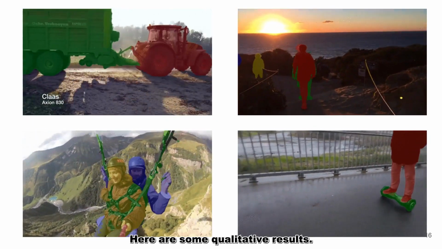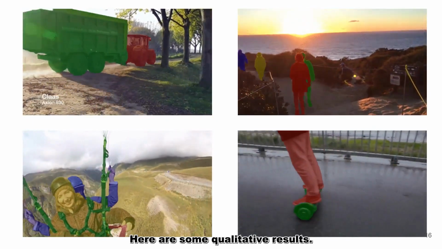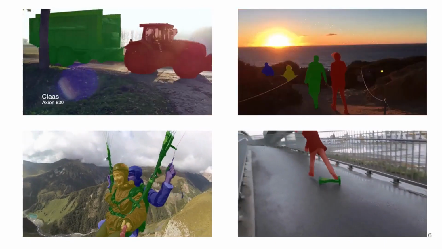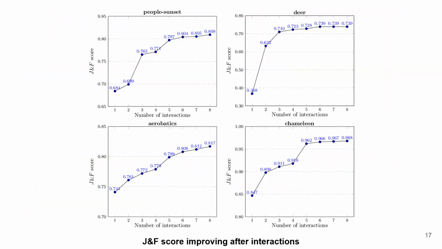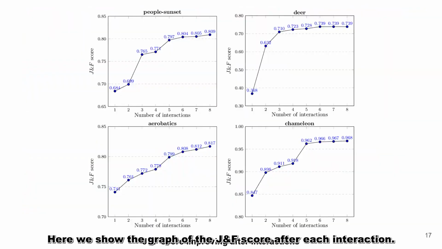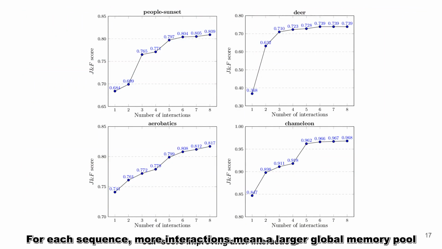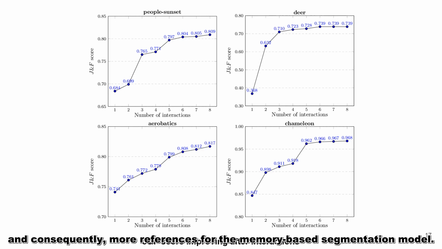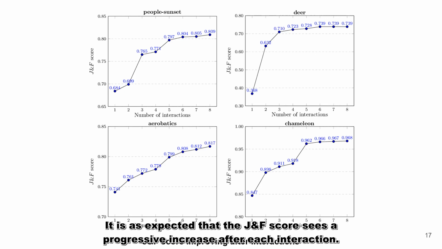Here are some qualitative results. Here we show the graph of the J and F score after each interaction. For each sequence, more interaction means a larger global memory pool and consequently, more reference for the memory-based segmentation module. It is as expected that the J and F score see a progressive increase after each interaction.